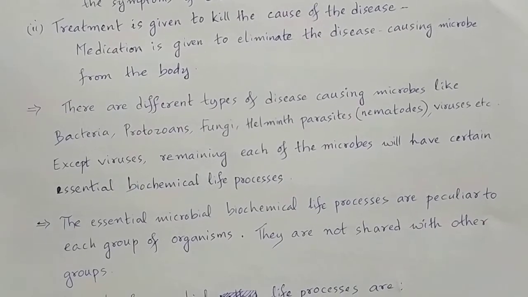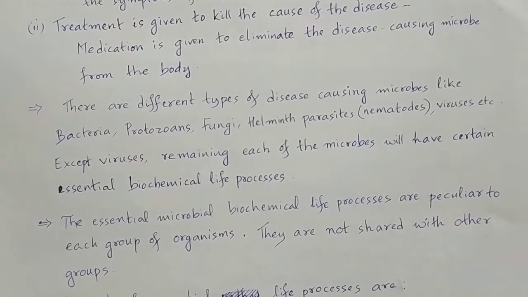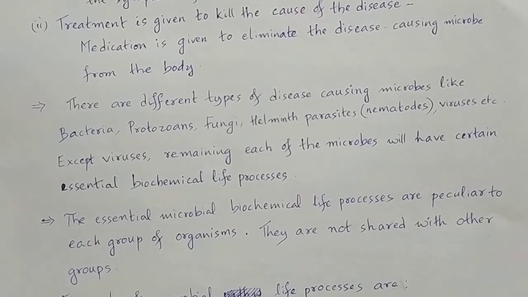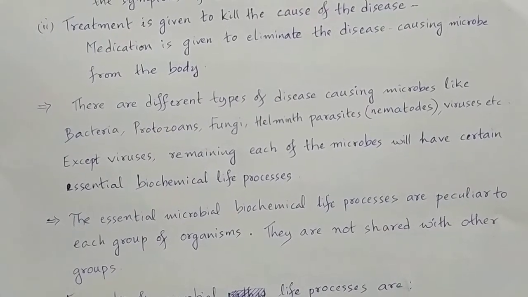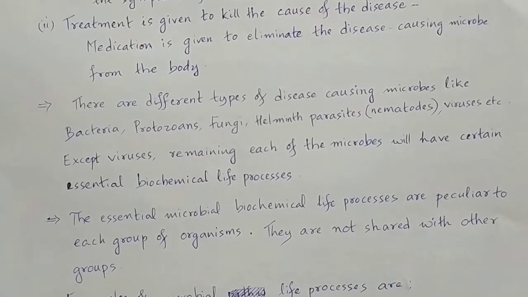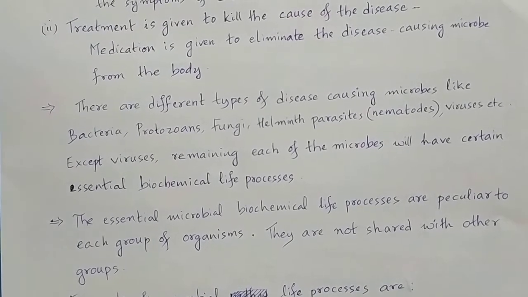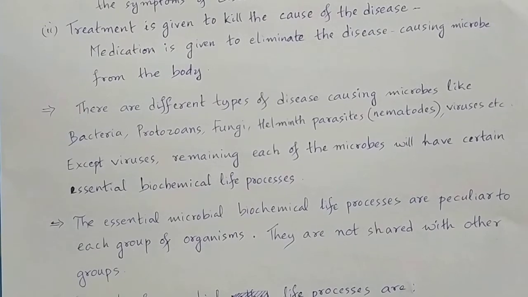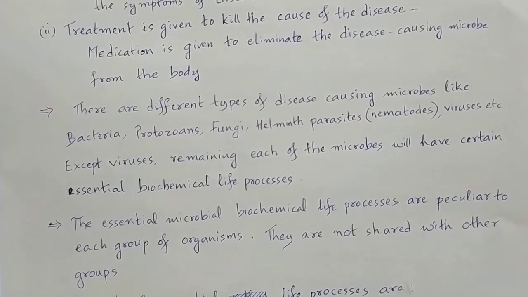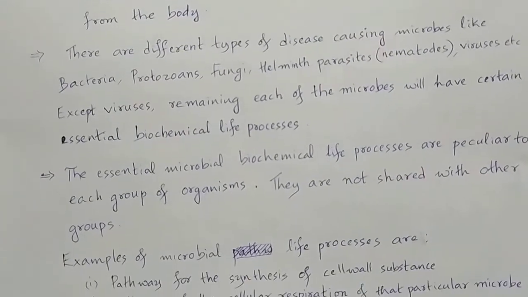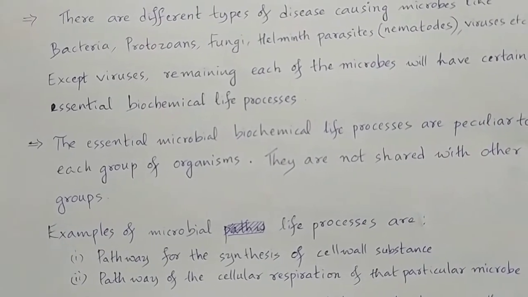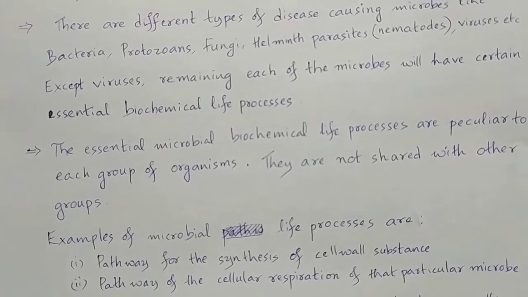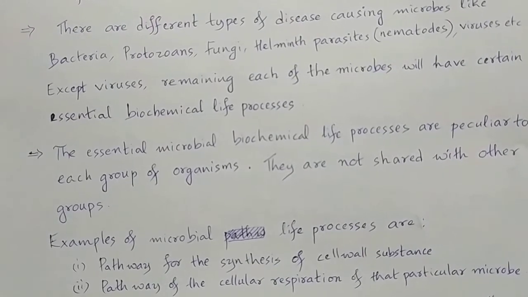And helminth parasites like nematodes and platyhelminth organisms also have specific biochemical life processes. Okay, so these biochemical life processes cannot be shared with other groups of infectious agents. So examples of microbial life processes are the pathway for the synthesis of cell wall substance.